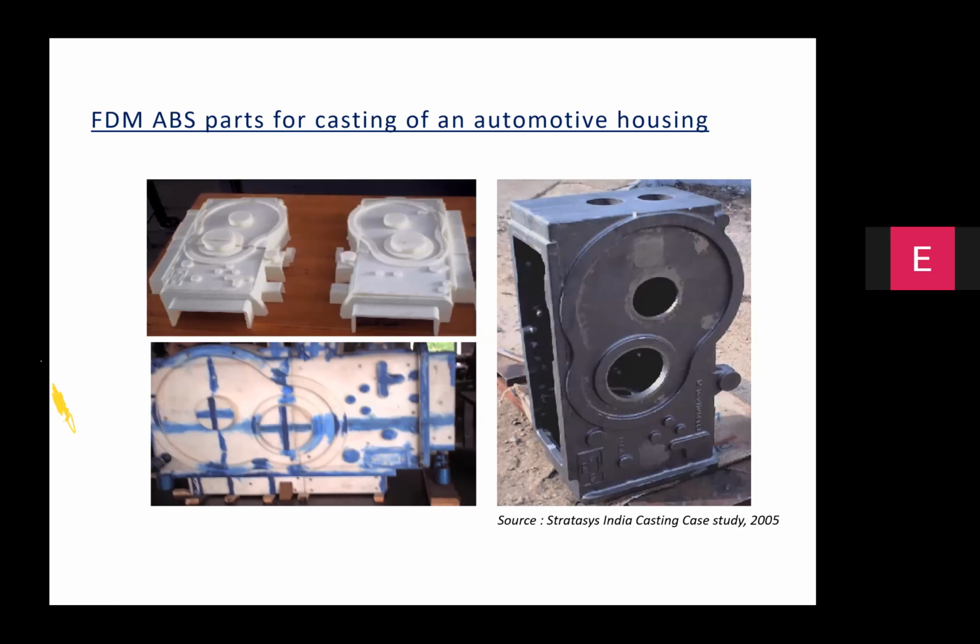This entire exercise is known as a rapid casting exercise, or rapid tooling exercise, wherein you are trying to get rid of the TDM associated with the conventional pattern making with the help of an accurate 3D printed part. And you can see here, though the XYZ sizes in case of a typical FFF machine are limited to about 400 mm or 350 mm, the large part of this kind has been made in a modular way, and all these parts are joined together and successfully used as a pattern for casting.